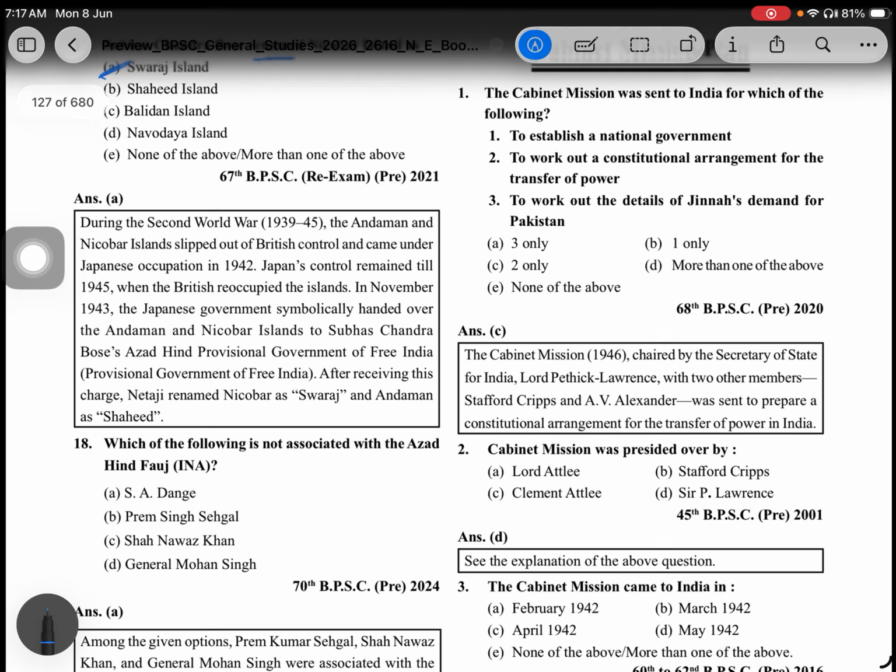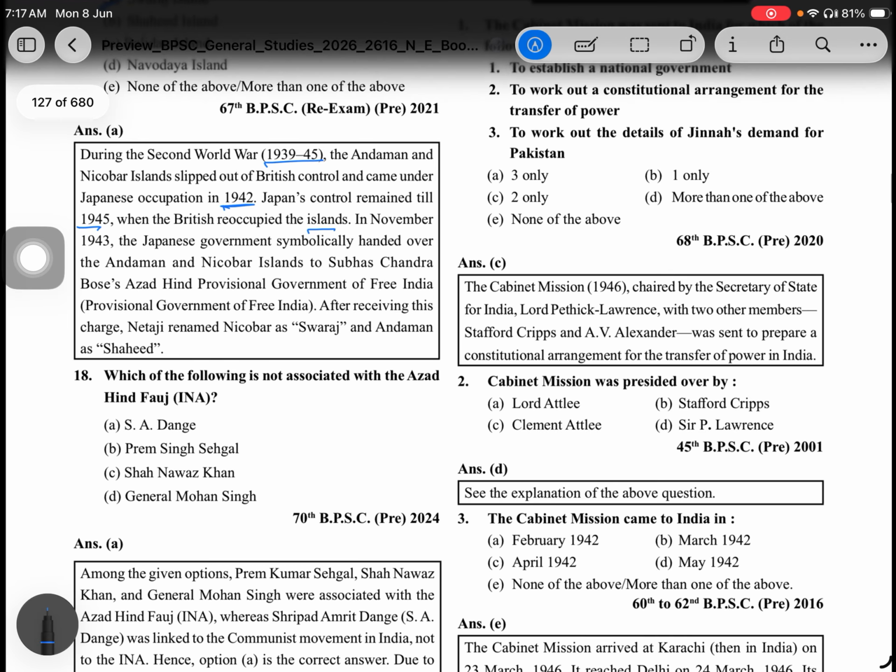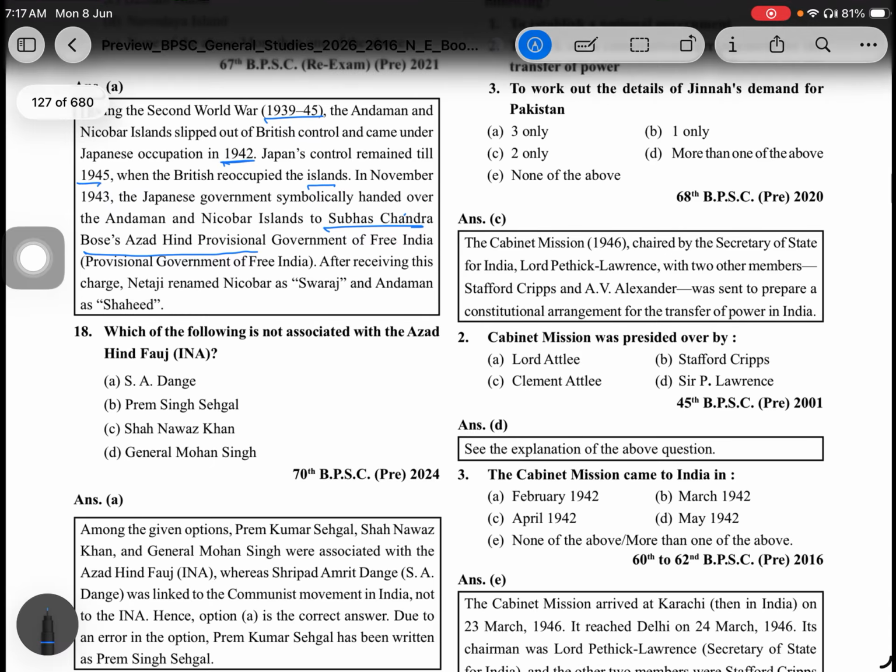During the Second World War, 1939 to 1945, the Andaman and Nicobar Islands slipped out of British control and came under Japanese occupation in 1942. Japanese control remained till 1945. The Japanese government symbolically handed over the Andaman and Nicobar Islands to the Azad Hind Provisional Government of Subhash Chandra Bose for Free India.